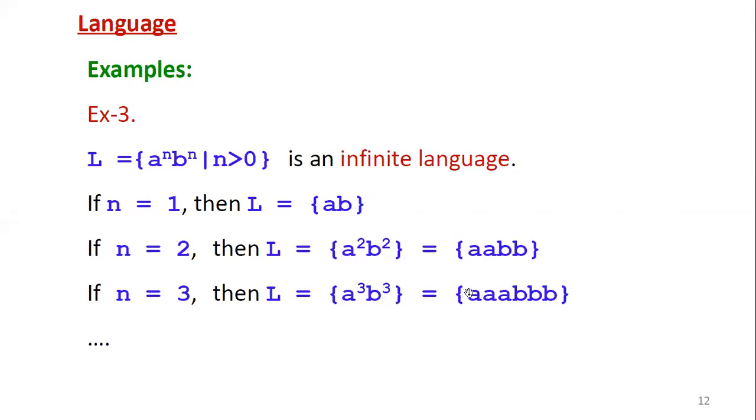This can be expanded as A 3 times, then B 3 times. So, infinite values with n value as infinite, greater than 0 means 1 to infinite. So you will generate different lengths of the strings. Here you can see n equal to 1, the string length is 2 because 2 symbols are there. If n equal to 2, the string length is 4 symbols. If n equal to 3, the string length is 3 plus 3, 6 symbols are there. So like that, different length strings are generated.